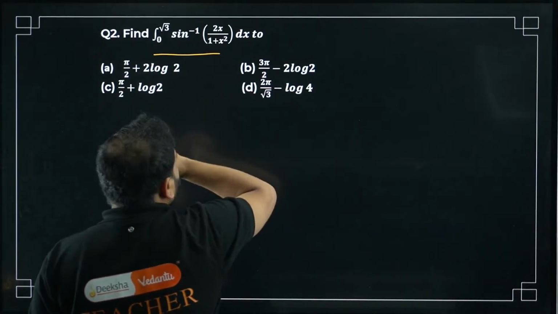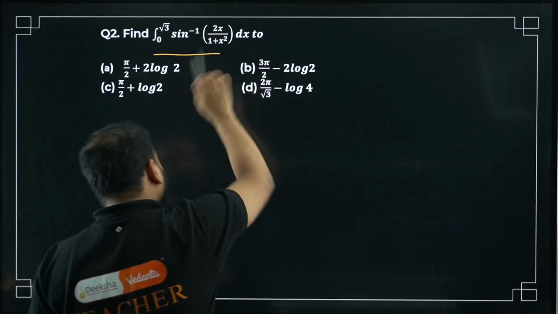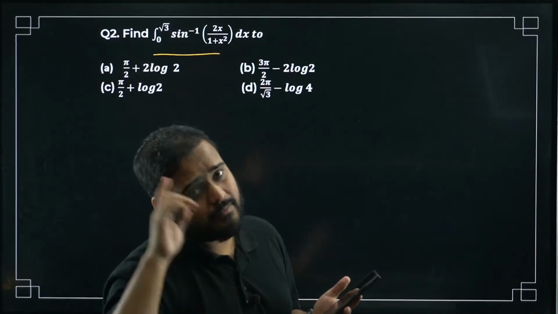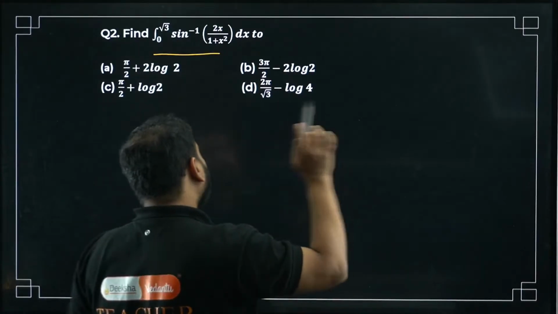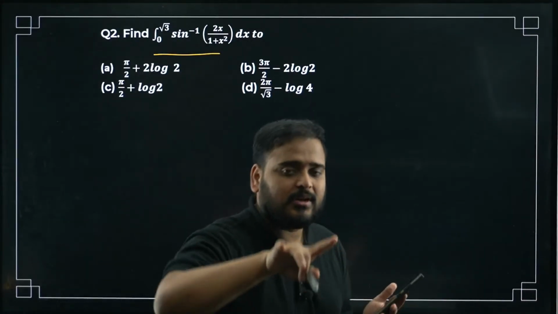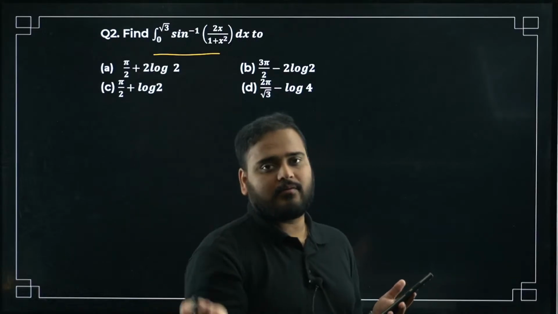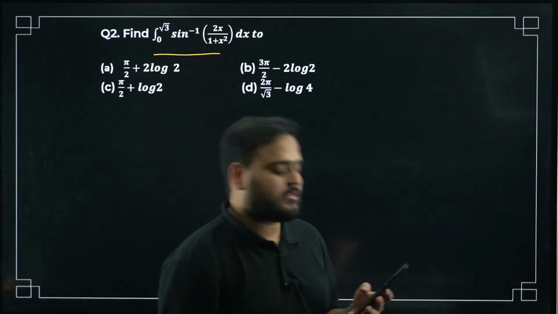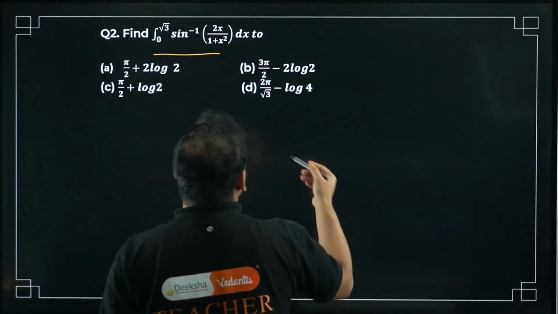So I can take a substitution and then solve the integral with the help of substitution, and at the last switch the variable and use the limits. Right now, there are two ways to solve this question. First of all, use substitution, change limits, and then solve the integration. Otherwise, solve the integration and at last put the limits. Let's try that method.